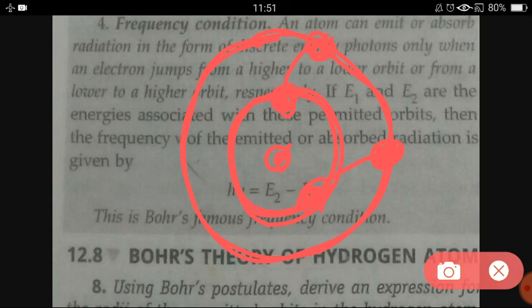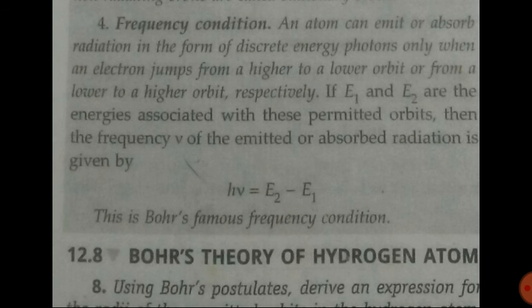So whenever the electron gains or emits energy, it goes either to a higher or a lower orbit. The difference between the two energy levels equals the energy emitted or absorbed by the electron. So hν is the difference between the two energy levels, which is why it is given by E2 − E1.